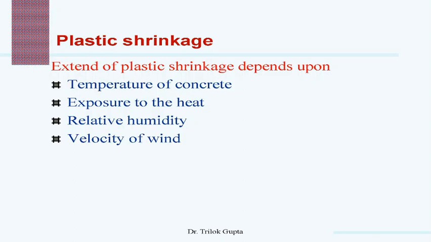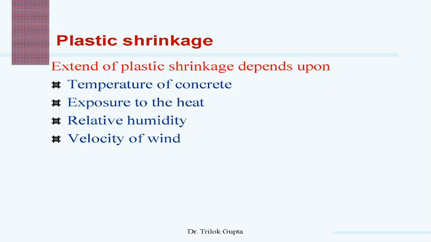As long as the rate of evaporation is lower than the rate of bleeding, there is a continuous layer of water at the surface, known as the water sheen, and the shrinkage does not occur. But when the concrete surface loses water faster than the bleeding action brings it to the top, then shrinkage of the top layer takes place, and since the concrete in plastic state can't resist any tension, cracks